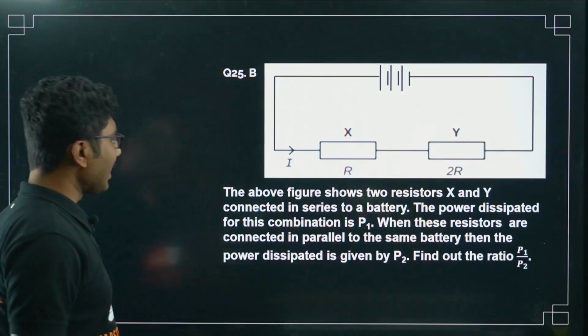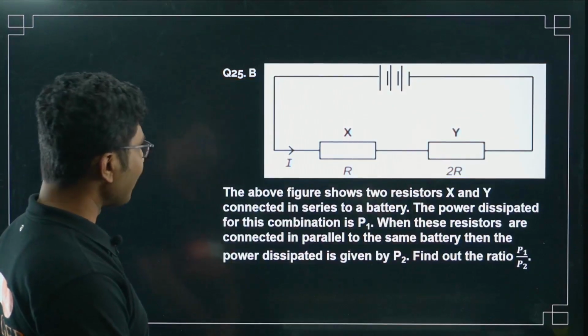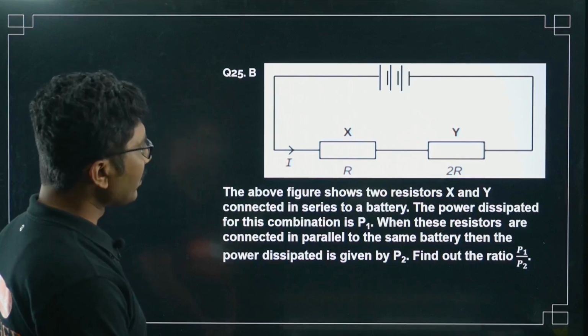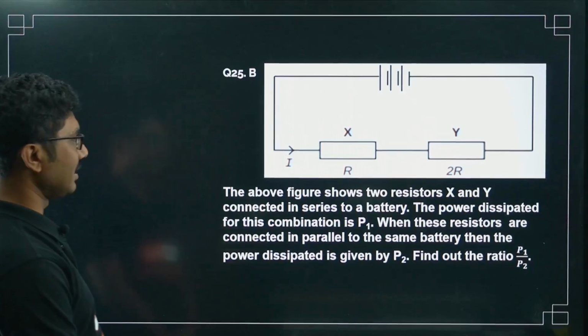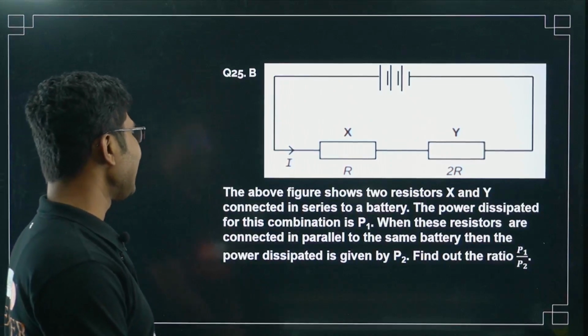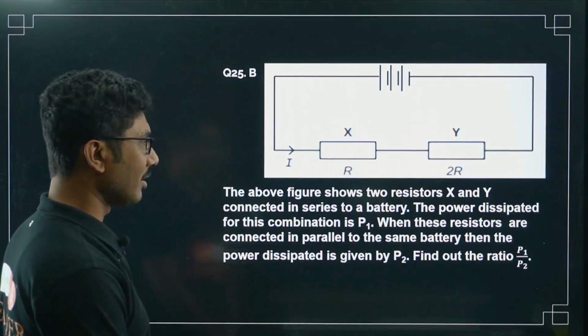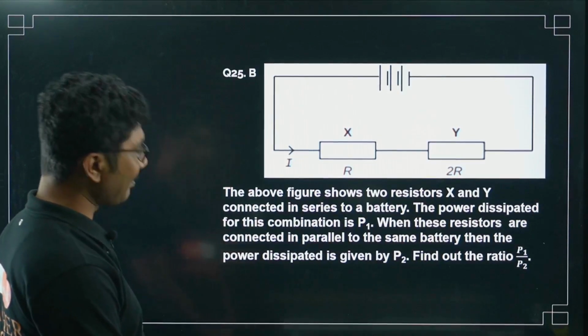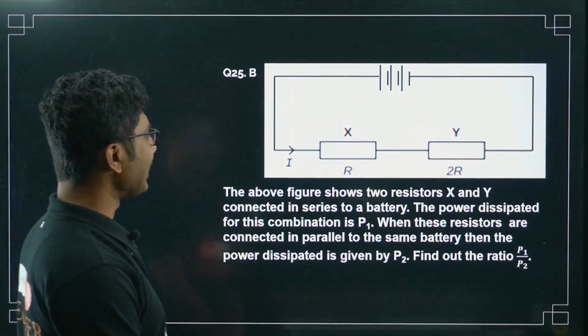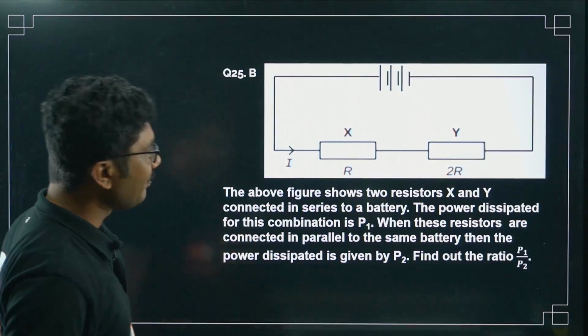Now next question, this is a part B question. The above figure shows two resistors X and Y connected in series to a battery. The power dissipated for this combination is P1. When these two resistors are connected in parallel to the same battery, the power dissipated is P2. Find P1 by P2.